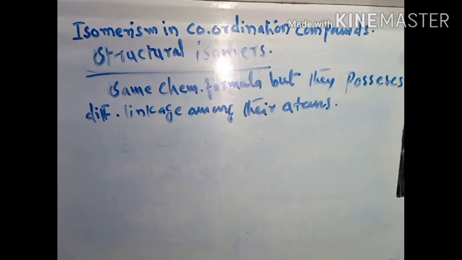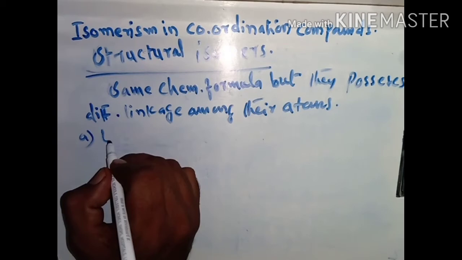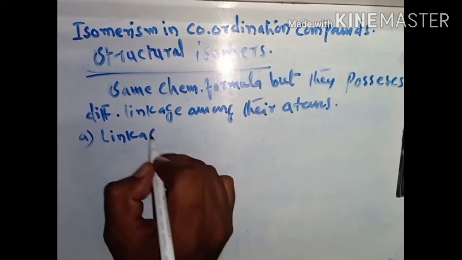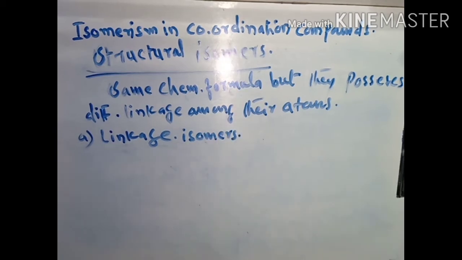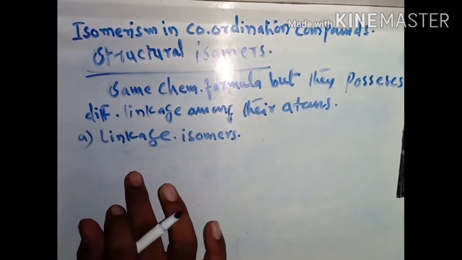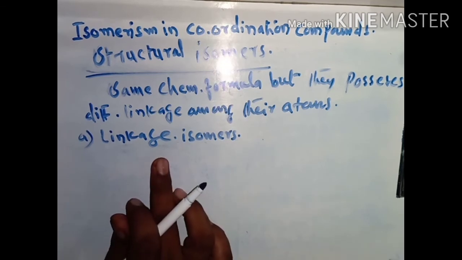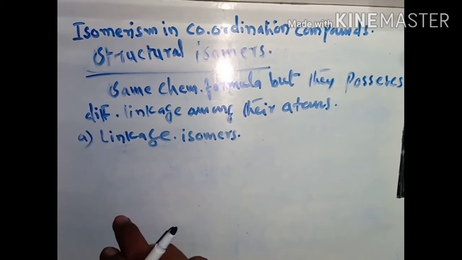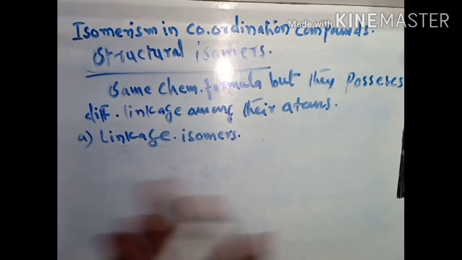The structural isomers are classified as, which I have discussed in the last video, now we shall discuss one by one. There are four types of structural isomers, that is linkage isomers, the second one is ionization isomers, the third one is coordination isomers, and the fourth one is solvent isomers. We shall discuss one by one.